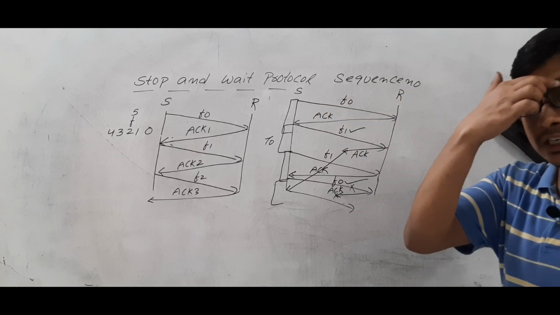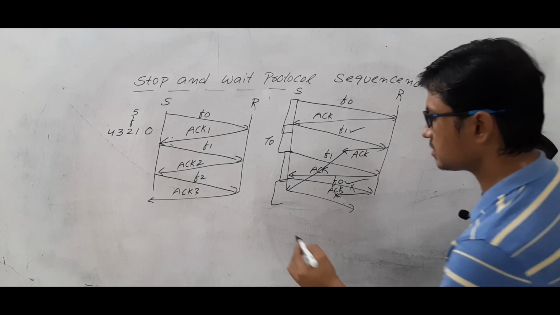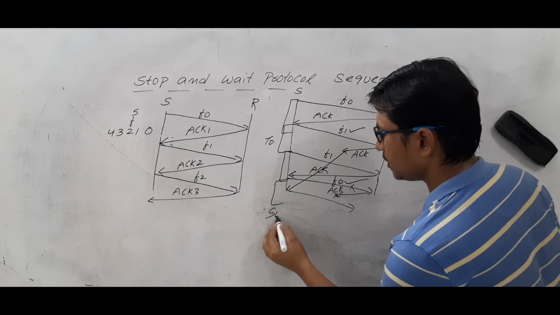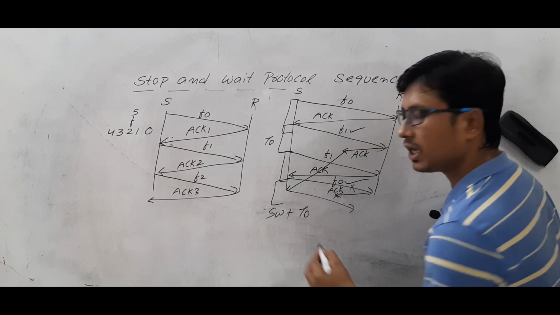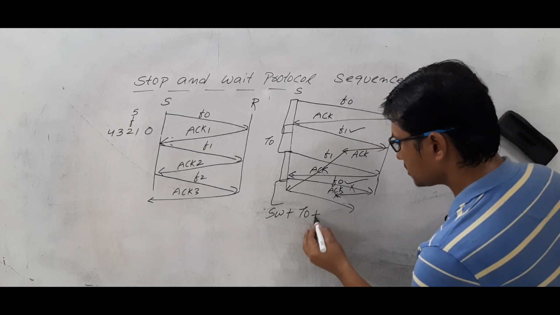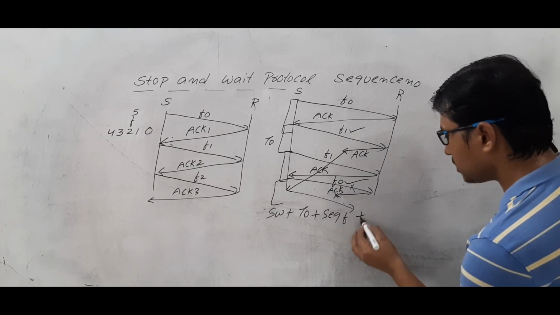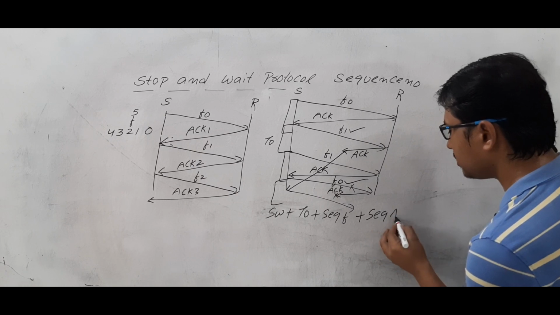So the complete stop and wait protocol is the basic stop and wait protocol plus the timeout timer at the sender, plus sequence numbers for the frames and also sequence numbers for the acknowledgement.